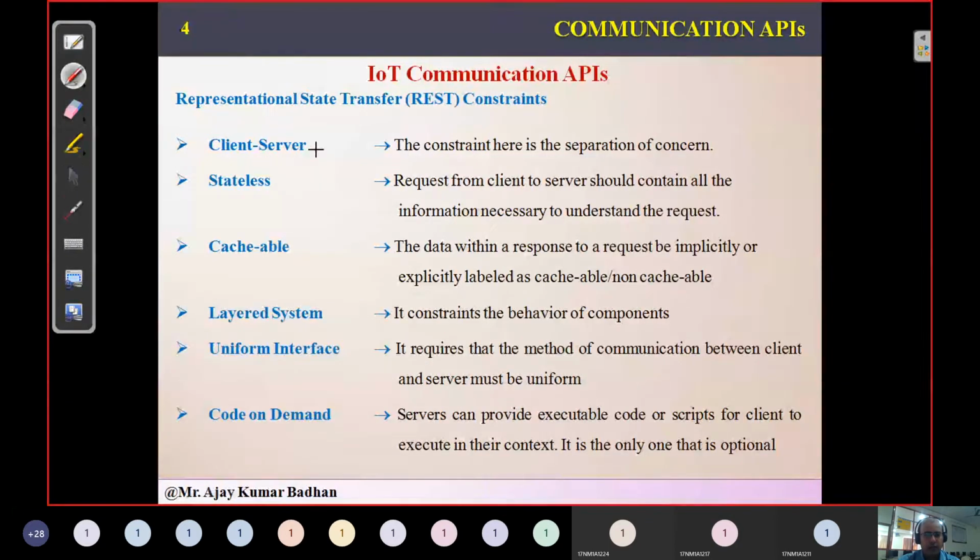Here, first we have the client-server constraint. It's very simple, you can easily understand. I'll explain with a small example. Client and server have certain constraints. Let us talk about the client side first. The client is making a request to the server. The client has a constraint that he should not bother from where the data is coming.